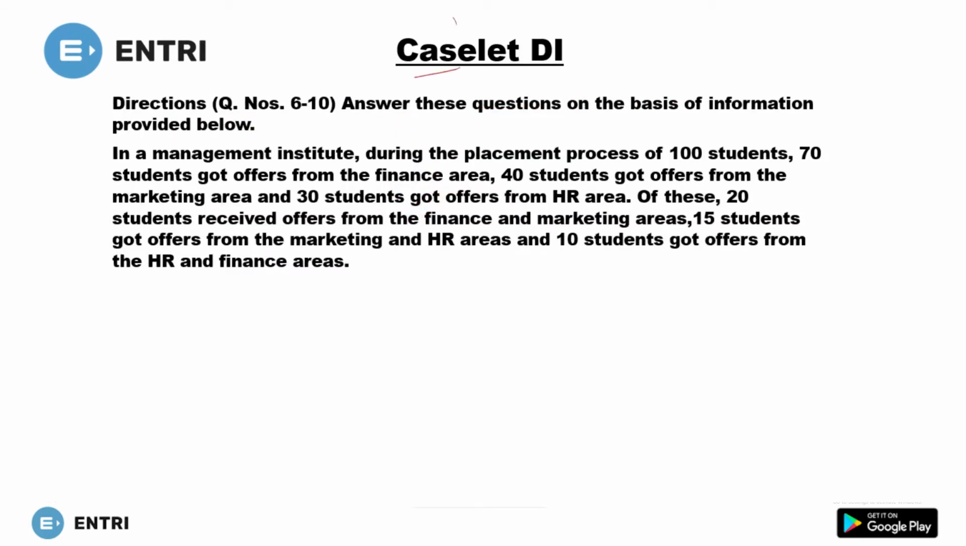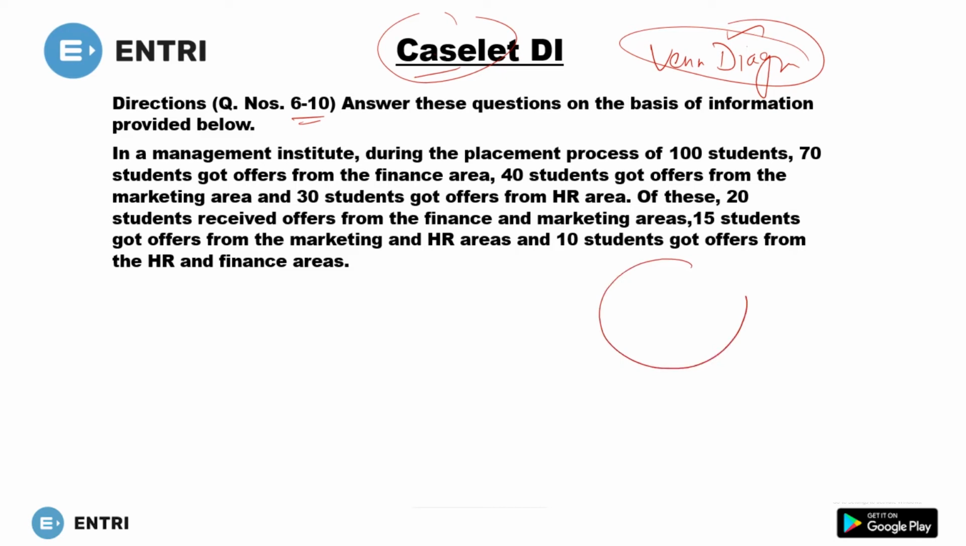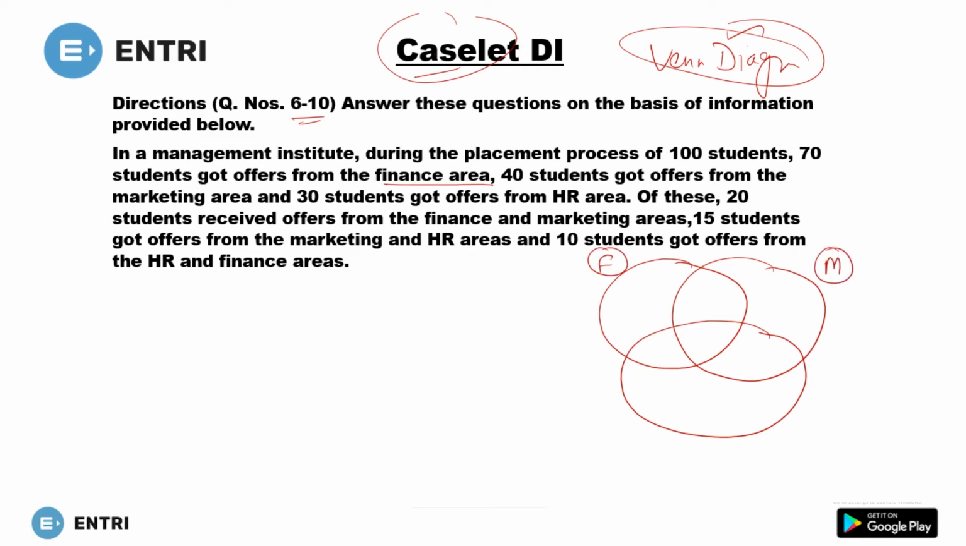Now a DI set based upon a Venn diagram. This one is on Venn diagram. So what is a Venn diagram? Actually you have three areas here. First one, finance area. So this one is your finance. 40 students from marketing area. So this one is your marketing. And 30 students from HR. So this one is your HR.